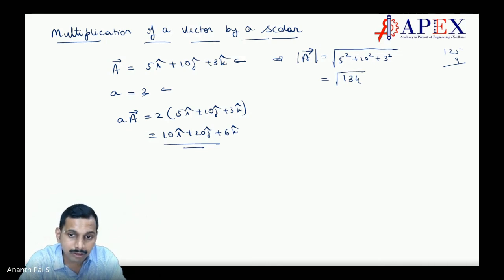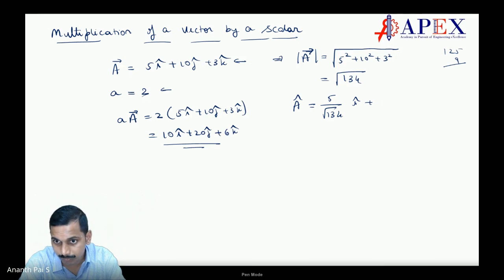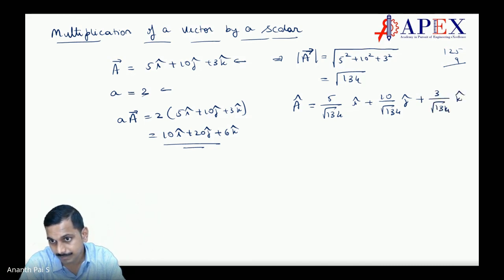Now if I consider a direction, what is the direction? What is the unit vector? Unit vector is 5 divided by root 134 i, plus 10 divided by root 134 j, plus 3 divided by root 134 k. Make sense, students? So that is the vector: magnitude and direction.